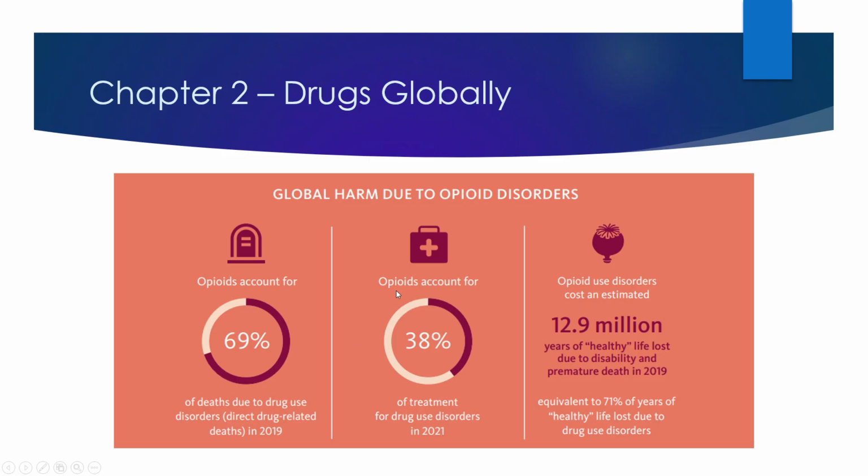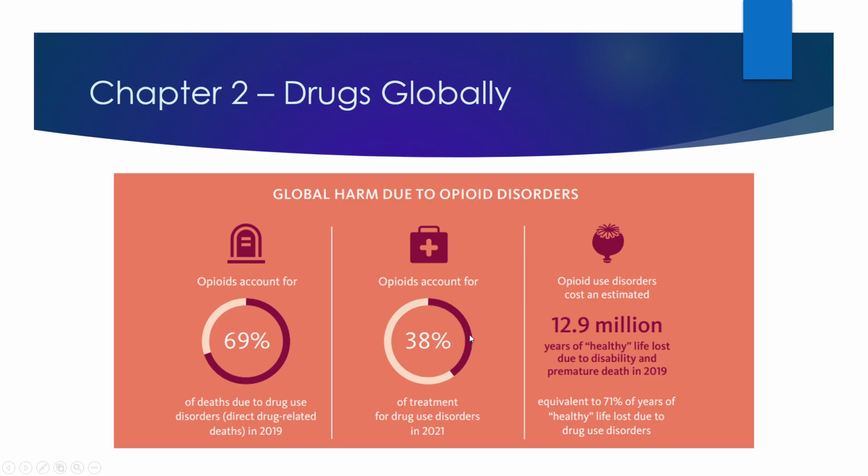We can see that opioids account around the world for 38% of treatment for drug use disorders in 2021. So you can see that it's a smaller percentage. It's still very significant: 38%, the single biggest type of drug use disorder that lands you in drug treatment around the world.